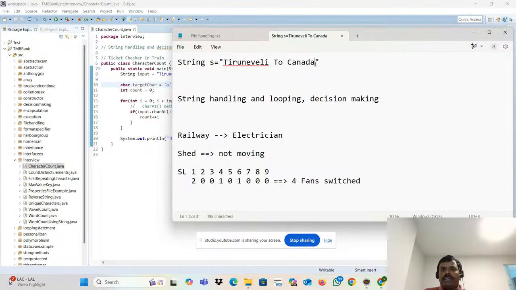3 characters are repeating. So first of all, what are you taking? Your targeted character, that is nothing but A. Then what are you doing? You are checking one by one. What do you mean by one by one? Character by character. How to check it character by character? That is what we are going to talk about there.